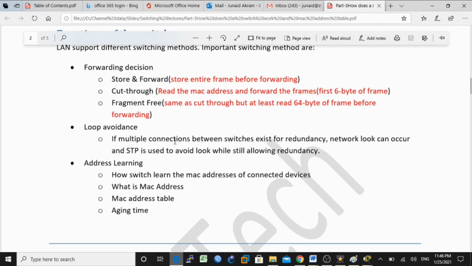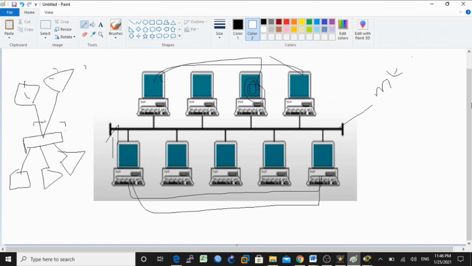So for example, if multiple connections between switches exist for redundancy, for example we have 2 switches here and you have multiple connections for redundancy, understand?